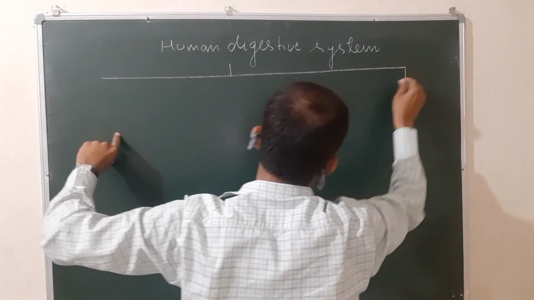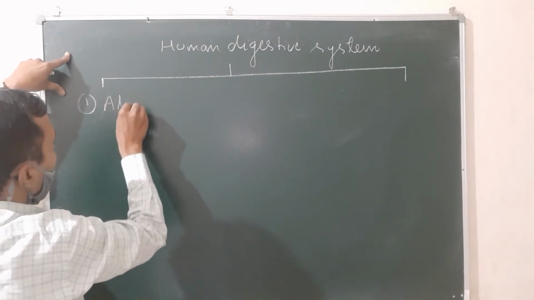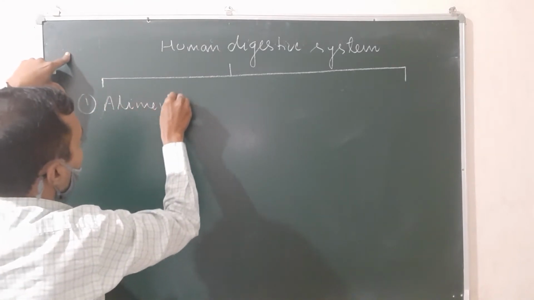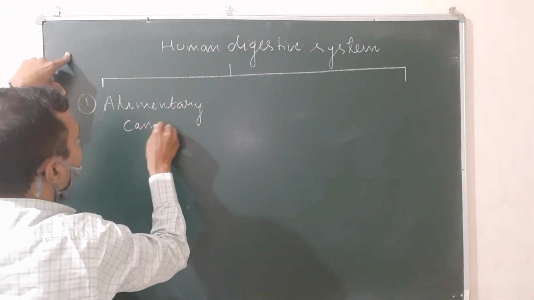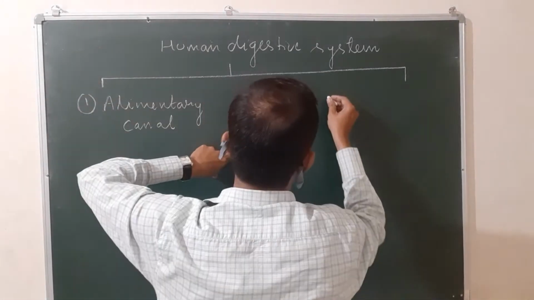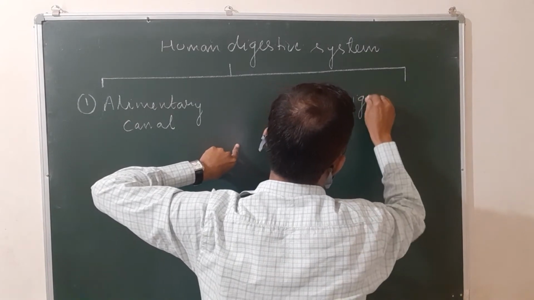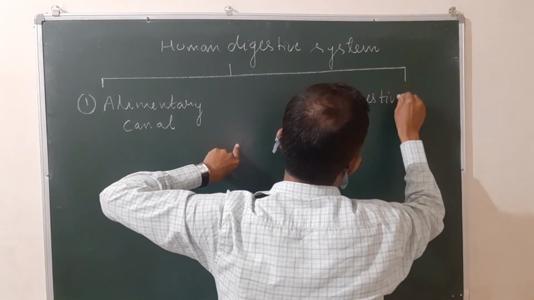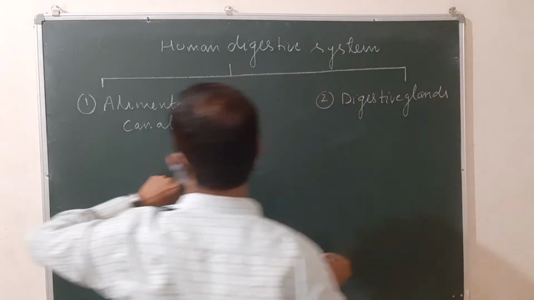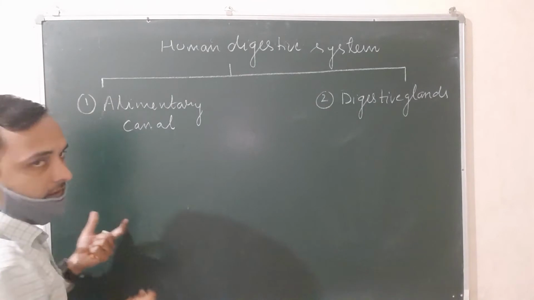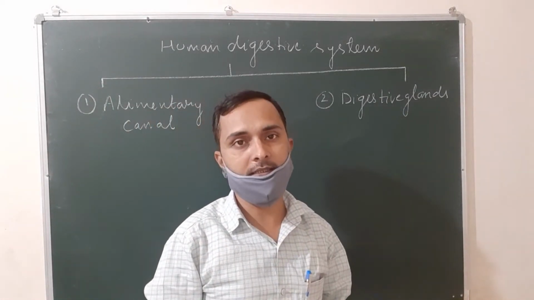The first part is called the alimentary canal, and the second part is called the digestive glands. The alimentary canal is the tube-like structure that extends from the mouth and ends with the anus.